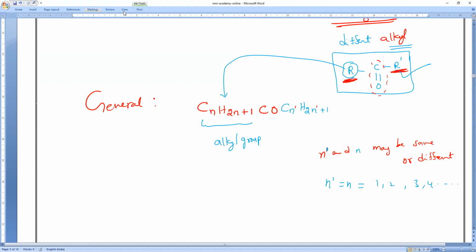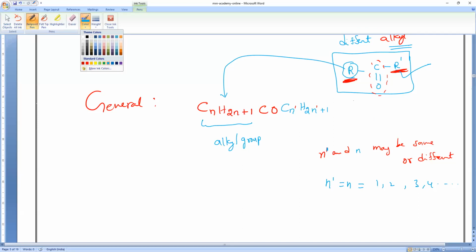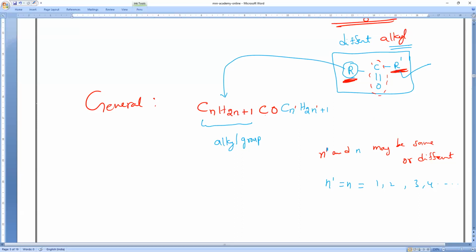Very simple. The general formula has CO in the middle, one alkyl group before and another alkyl group after. That's all, everybody. Clear or not?